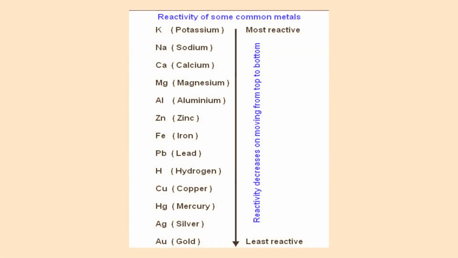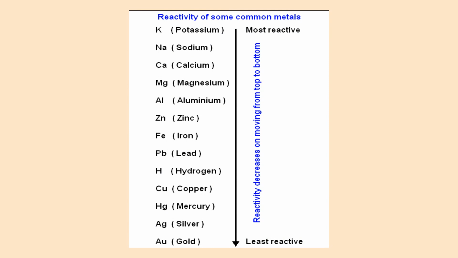So reactivity series explains the reactivity of various elements, and this list has got some of the S block elements as well as the D block elements. The reactivity series has got potassium at the top. Potassium is highly reactive, then the elements present below it, and silver, gold stays at the bottom of the series, explaining that these are very less reactive.